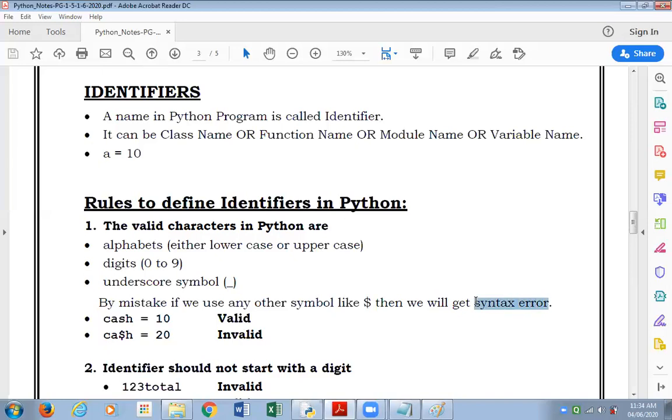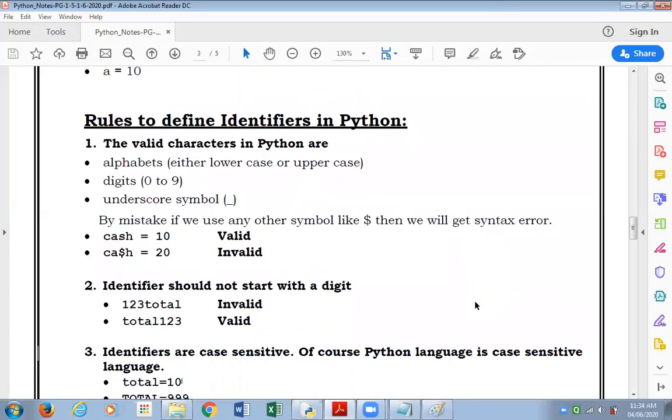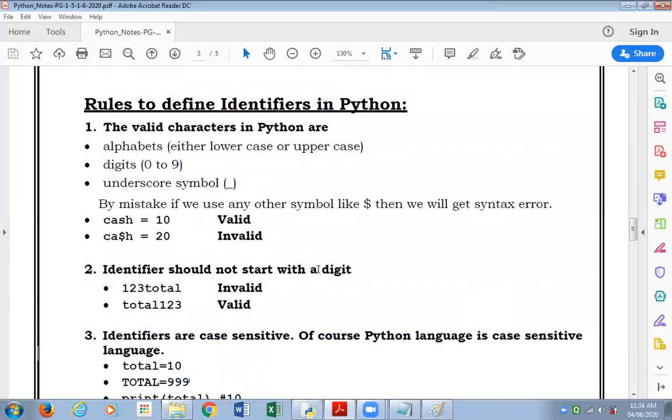The error that we're going to get in such a situation is called a syntax error. That means Python tells you that you're not supposed to use dollar or any other symbol other than underscore, but still, while naming your identifier, if you use one such symbol, then you are violating the rules that Python has told you, and in such a case, the error that you're committing is a syntax error. Identifier should not start with a digit. That means in names of identifiers, you should not put digits at the beginning and then alphabets. That would be invalid. So the name 123total is invalid. But if you name it as total123, that's valid.